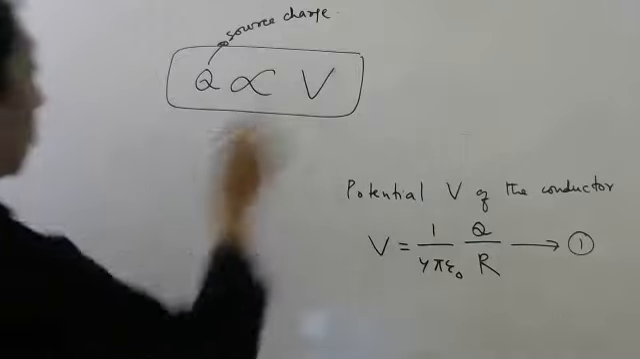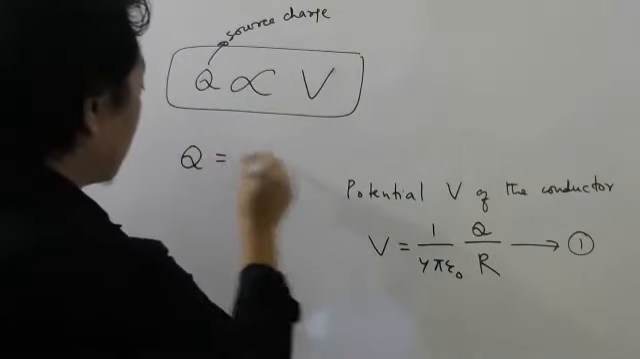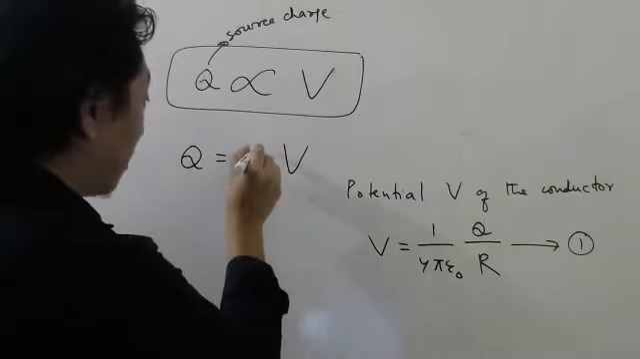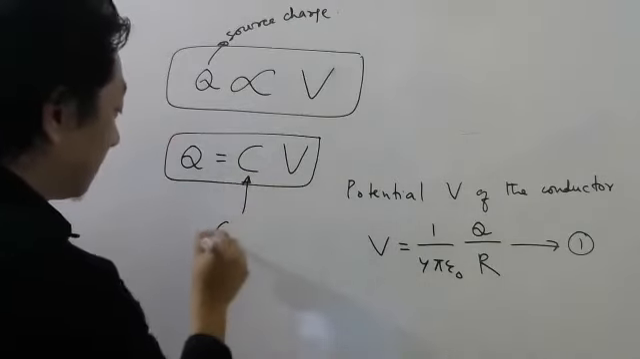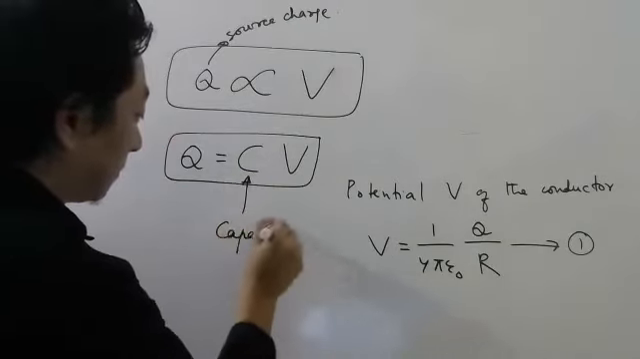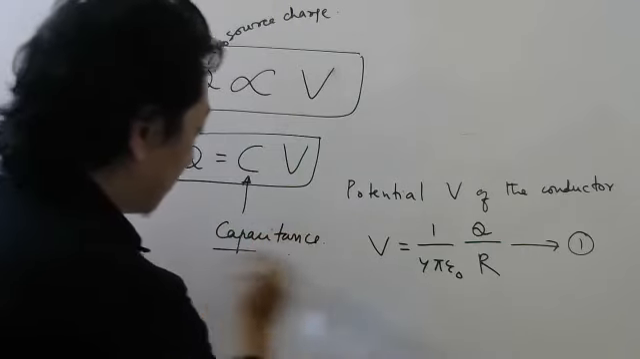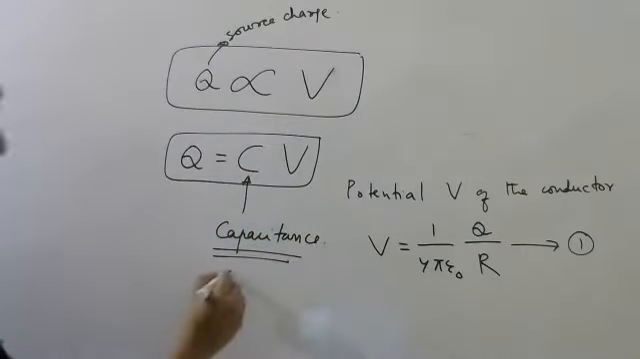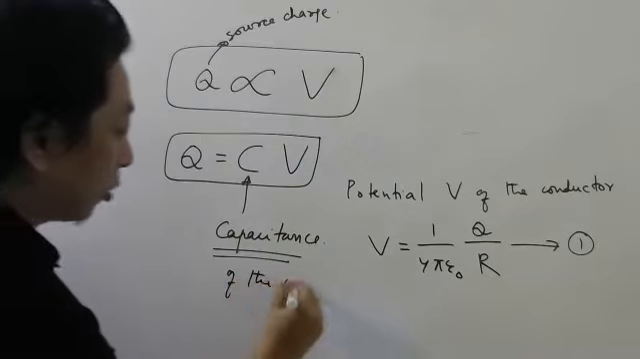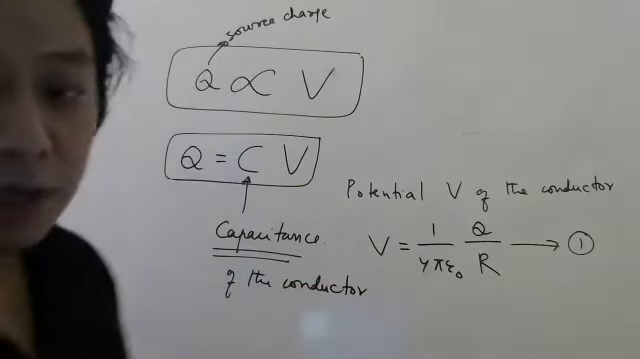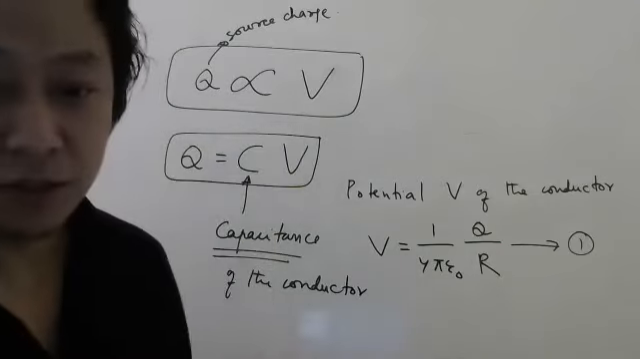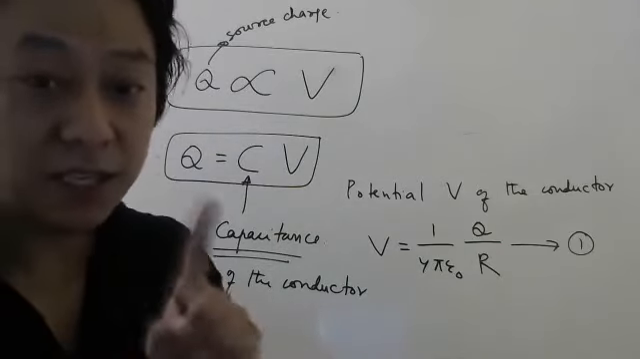So since it is proportional, if I write equal to, some constant will come. That constant is what we call capacitance of the conductor. Right now we are talking about just one conductor. Tomorrow we will talk about more than one conductor also, but today we will talk about one single conductor.